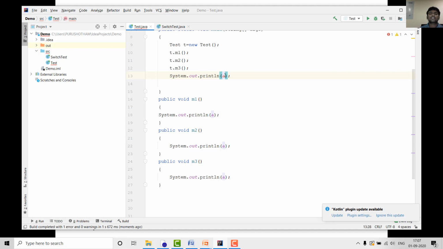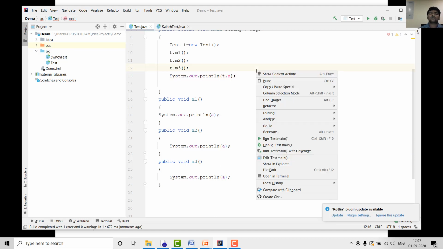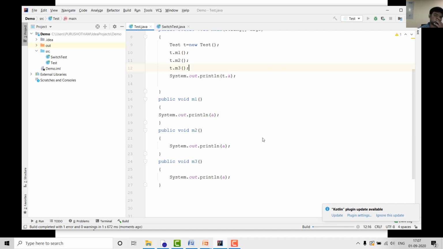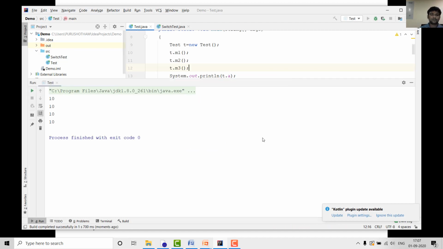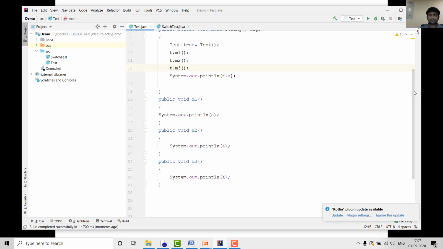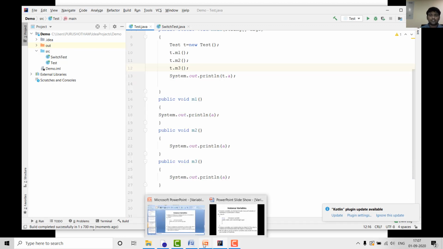If you want to access this one, you have to use an object. Now this is allowed. Yes, it is printing 4 times now.